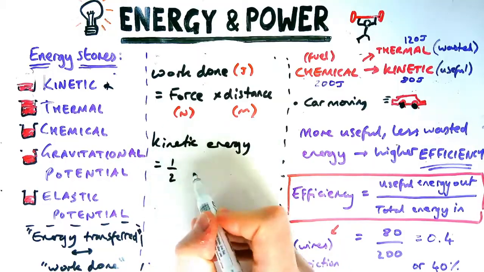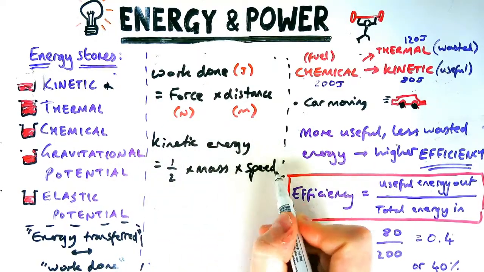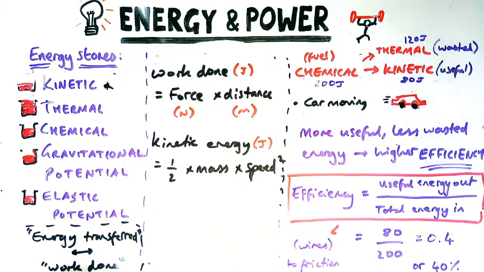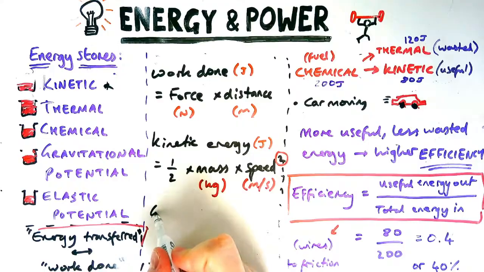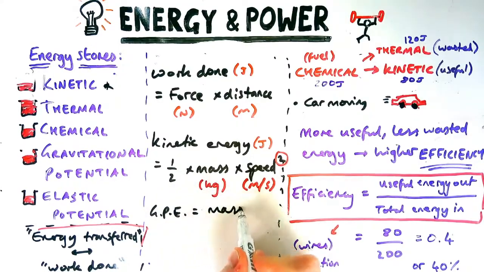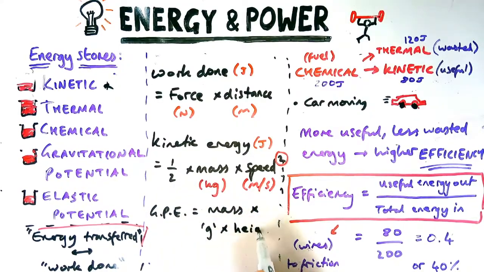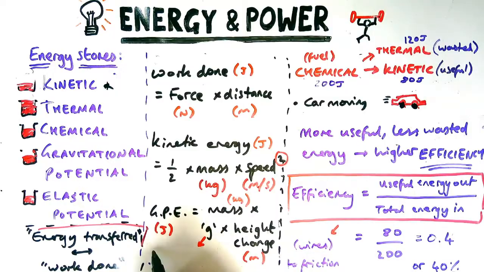There are also a couple of other equations in this topic we're going to look at. So kinetic energy equals a half times mass times speed squared. You should know the units for those. I put them in red now. Don't forget to square the speed. GPE, or gravitational potential energy, is mass times g times the change in height. Now, g here is gravitational field strength, which is a bit of a mouthful to say, so we just write down g. On planet Earth, they'll tell you in a question, it is 9.8, but it'll be different on different planets. The heavier the planet, the higher the gravitational field strength.